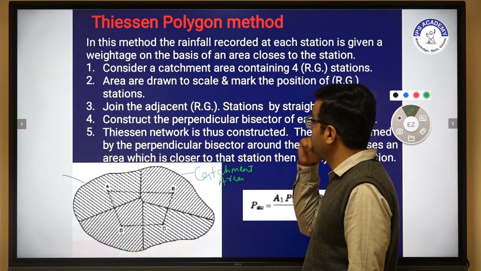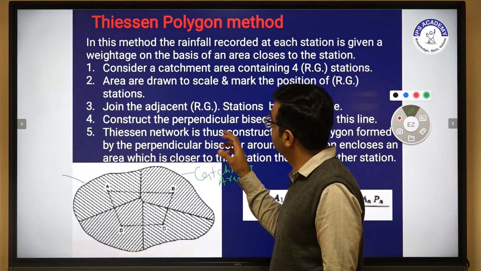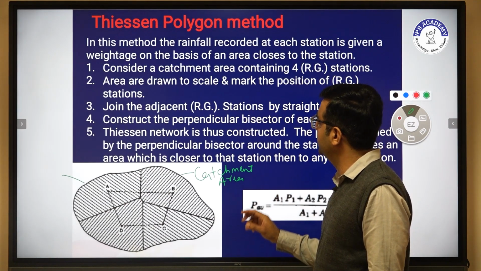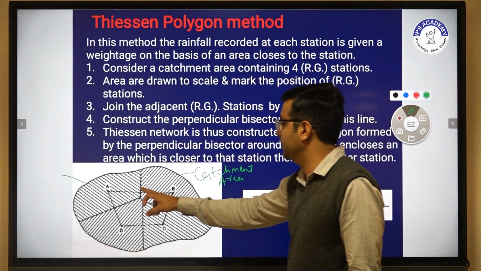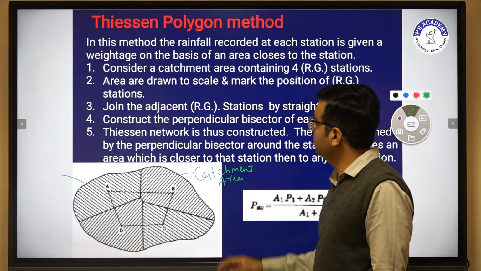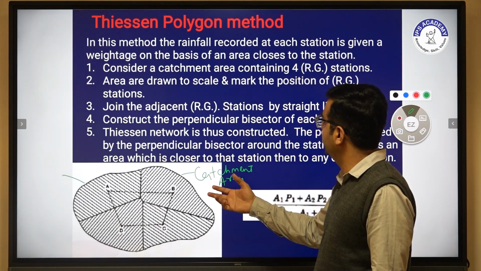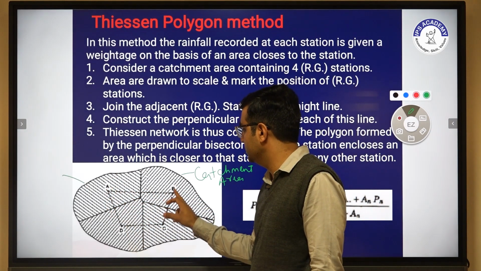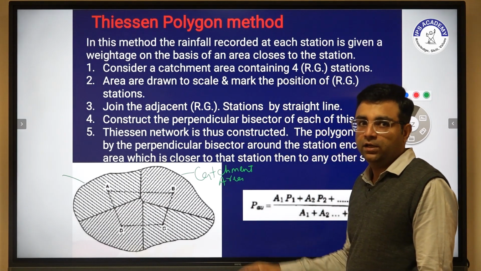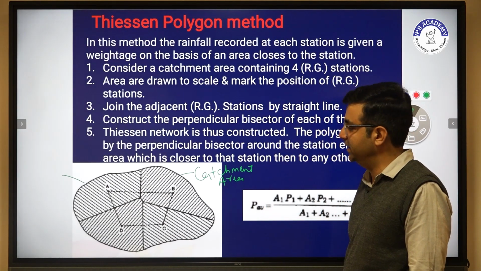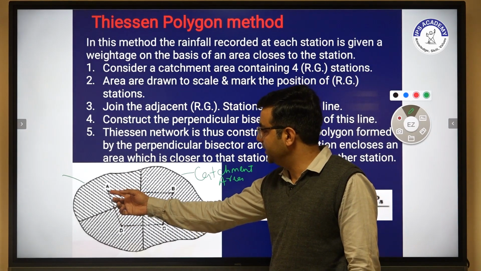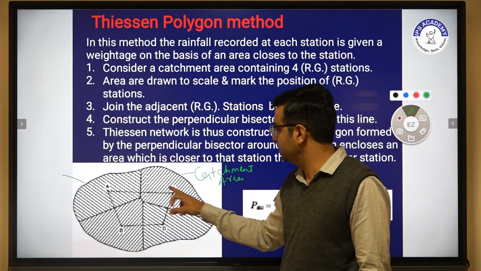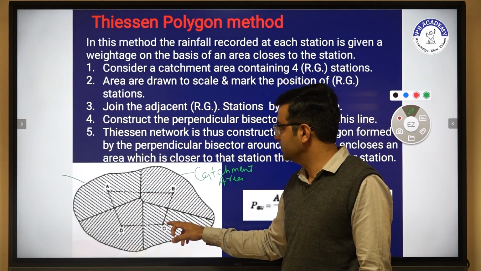Now if we have to apply the Thiessen polygon method to these rain gauge stations, first we consider a catchment area containing four rain gauges A, B, C, D. The area is drawn to scale, marking the positions of the rain gauges, for example A, B, C and D. Now these rain gauge stations are joined by straight lines. In the PPT we have seen dashed lines joining A, B, B, C, C, D.